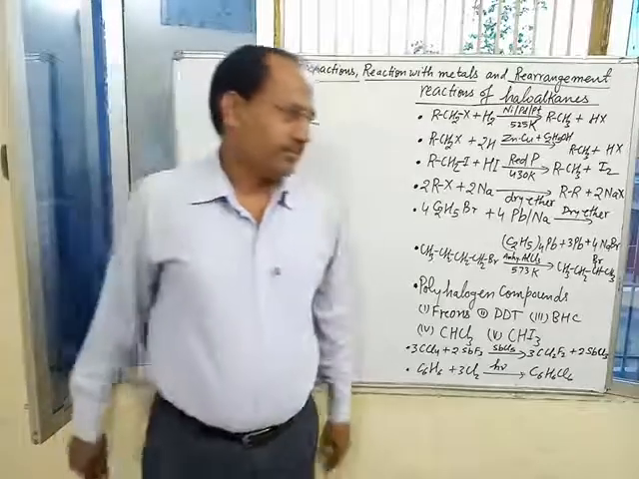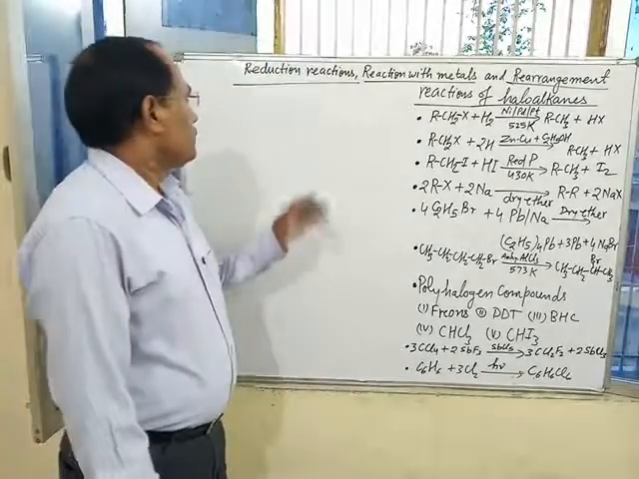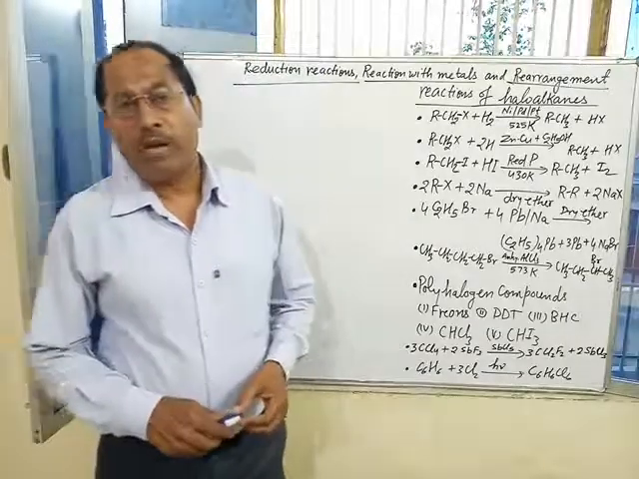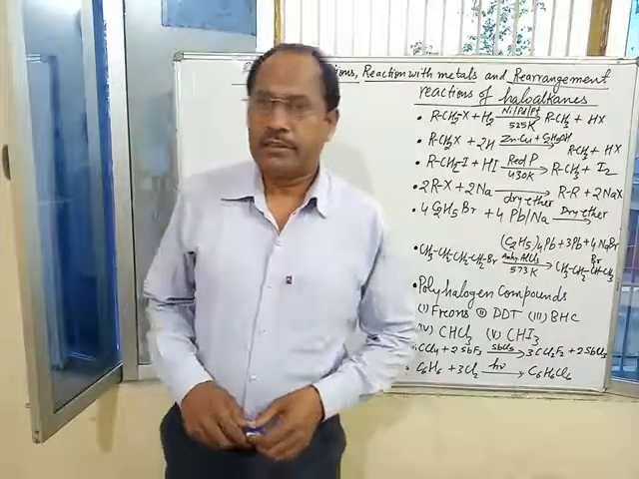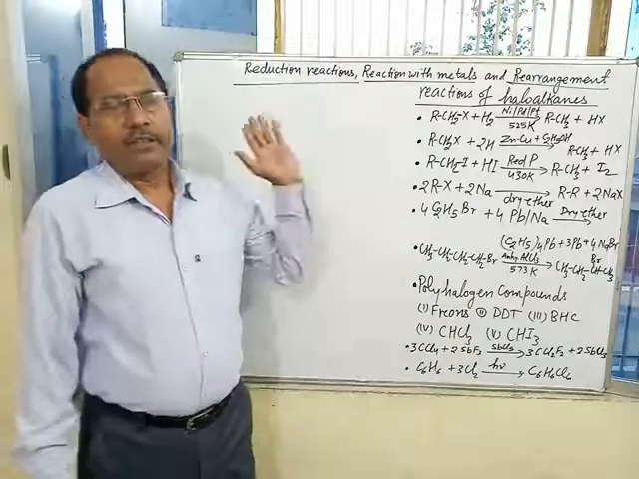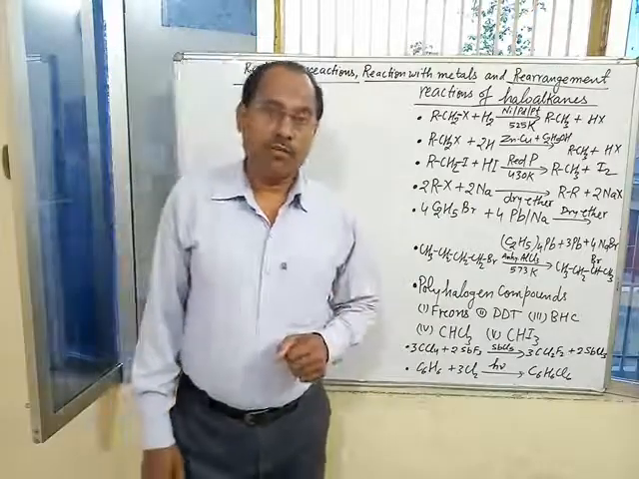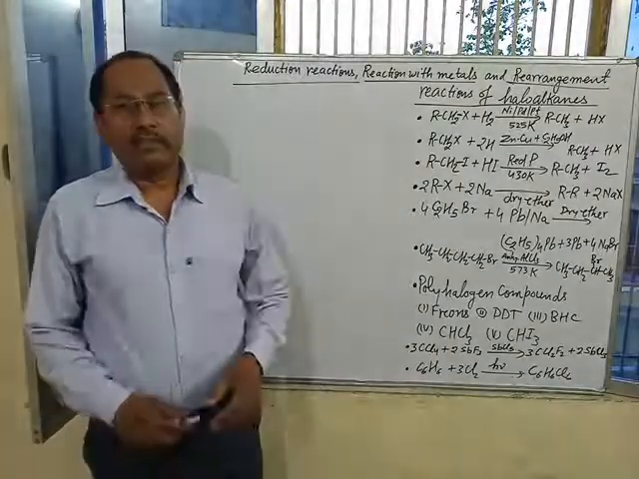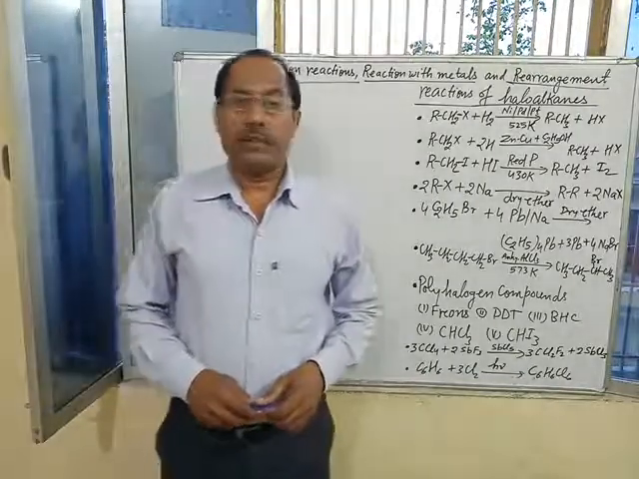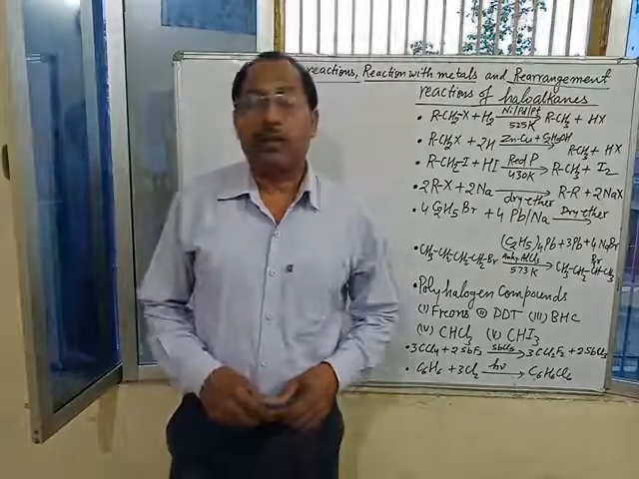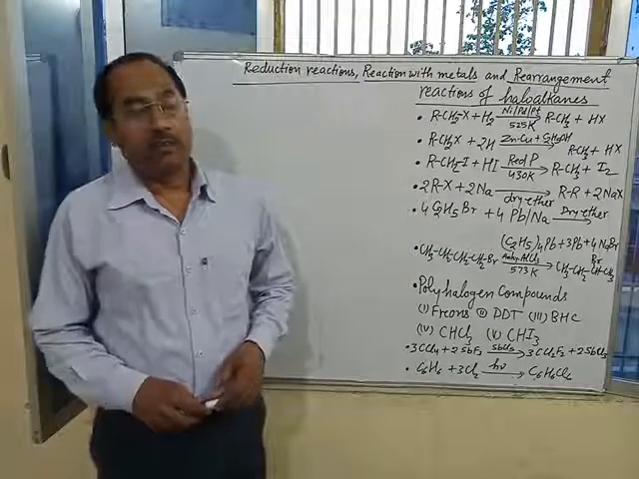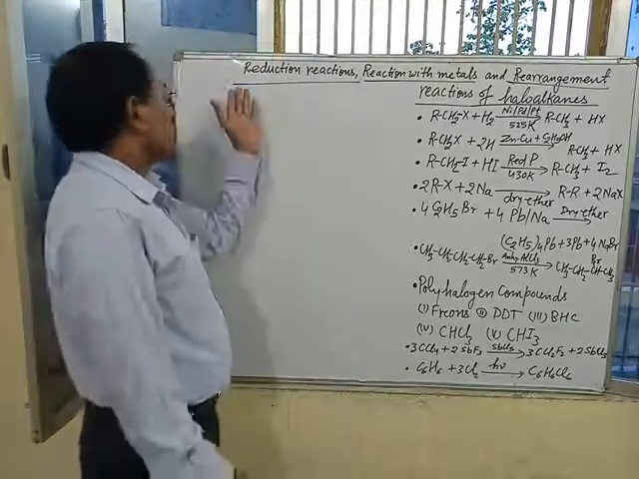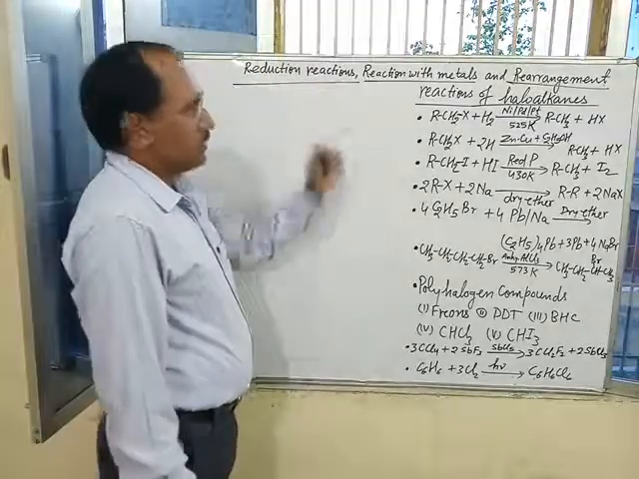Welcome students. Today you will study remaining chemical properties of haloalkanes. That is reduction reactions of alkyl halides or haloalkanes, reaction with metals and rearrangement reactions or isomerization reaction of haloalkanes. So one by one, take some examples of reduction reactions.